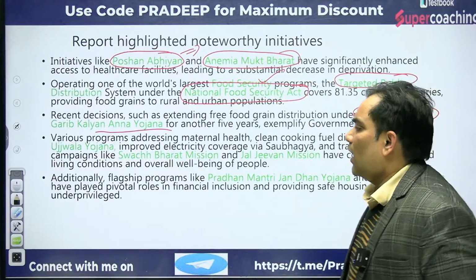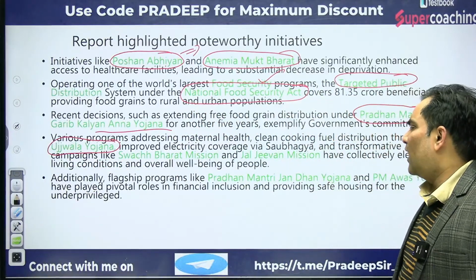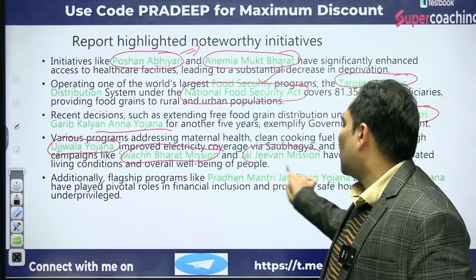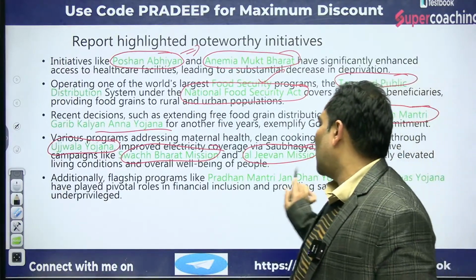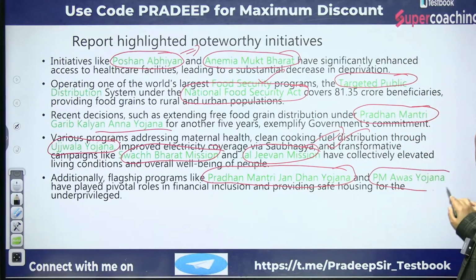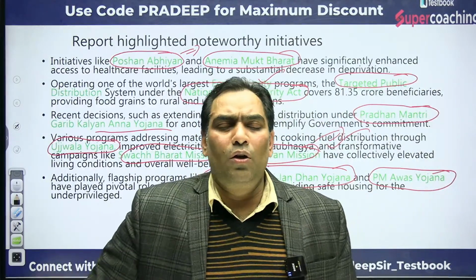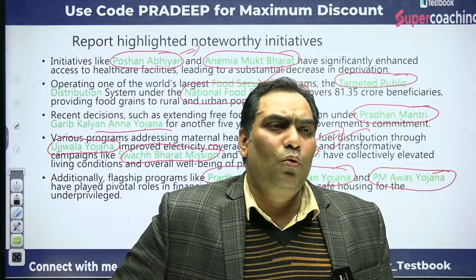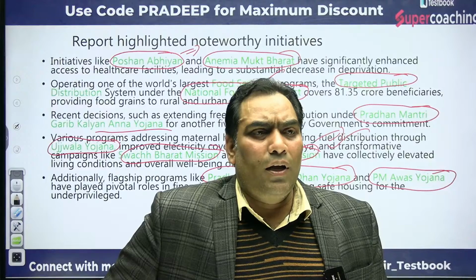Not only this, there is the Ujjwala Yojana, through which LPG cylinders are distributed. There is Swachh Bharat Abhiyan, and the Jal Jeevan Mission, through which we got access to safe drinking water. For bank accounts, there is Pradhan Mantri Jan Dhan Yojana, and for housing, there is PM Awas Yojana. So all these schemes have contributed to reducing poverty by 17.89% in just 9 years, and to 24.82 crore people escaping poverty.